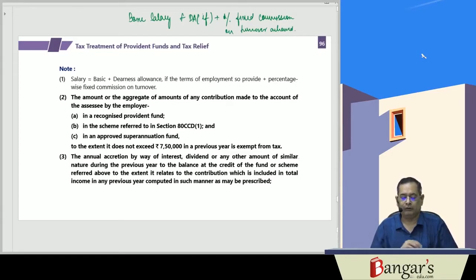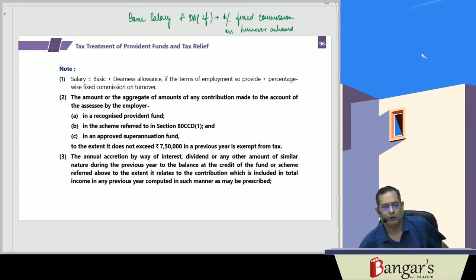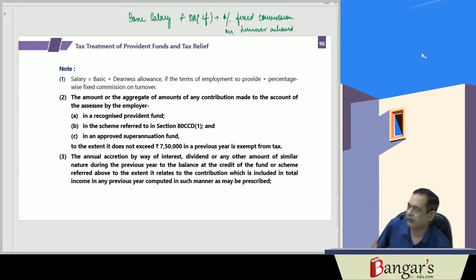Besides this, I have already told you an amendment has been made by the Finance Act 2020, effective from assessment year 21-22. The aggregate of the contributions made by the employer to the account of the employee in recognized provident fund, NPS account, or superannuation fund account, in case it exceeds rupees 7,50,000 in the previous year, is taxable.